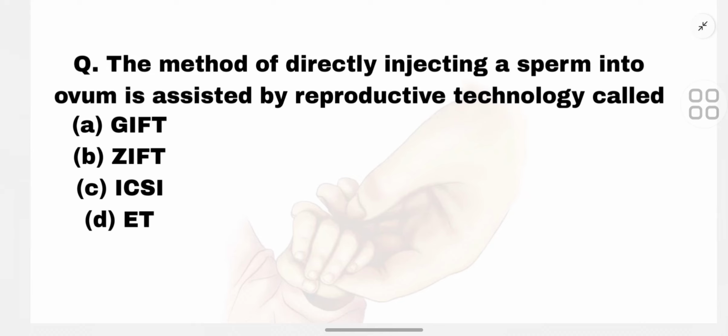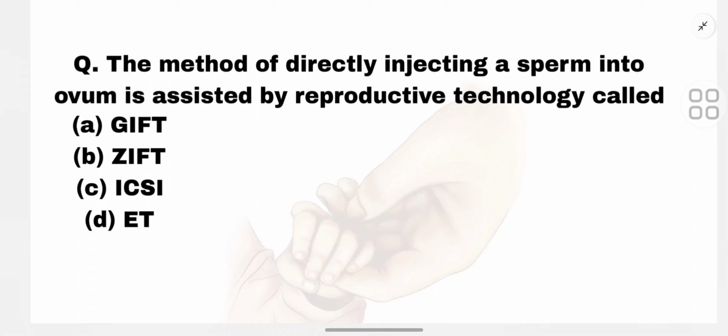So in today's video, I'm going to discuss the NCERT exemplar questions of the chapter Reproductive Health from the unit Reproduction of class 12th. As you all know, reproductive health is one of the most important chapters of the important unit, that is Reproduction. So let's start with the questions given on the screen.